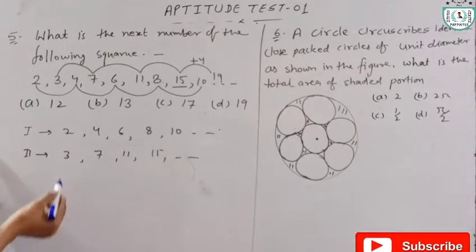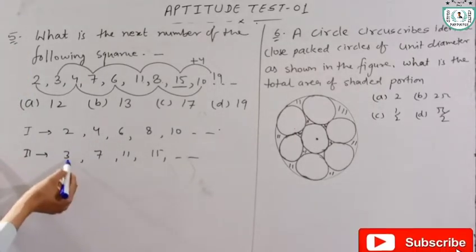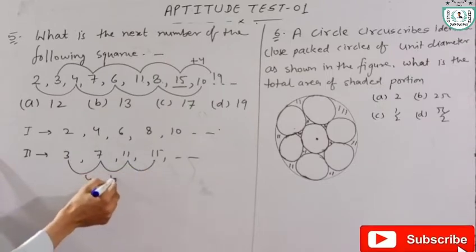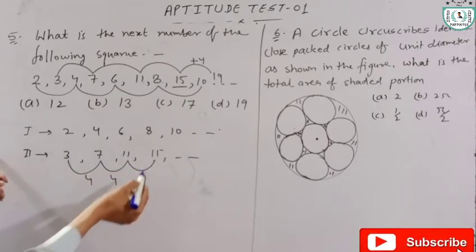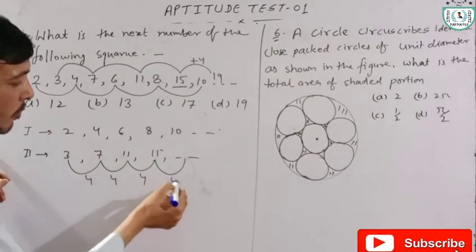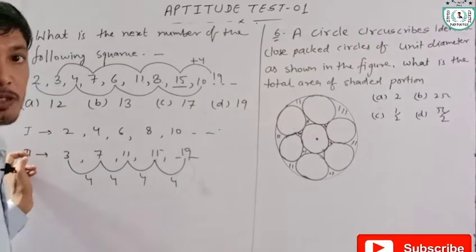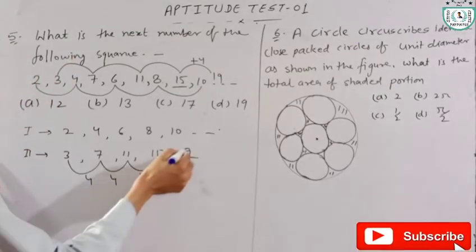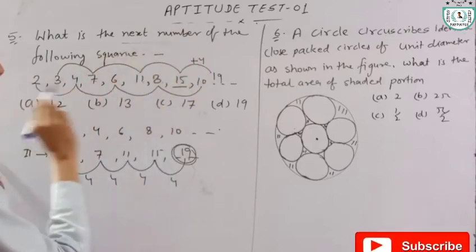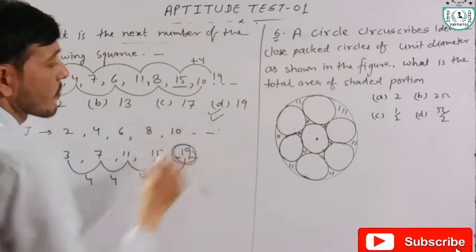Why plus 4? Because in the second sequence, the difference between all the numbers is 4. The next number after 15 is 15 plus 4 is equal to 19. Hence the next number of the following sequence is 19.